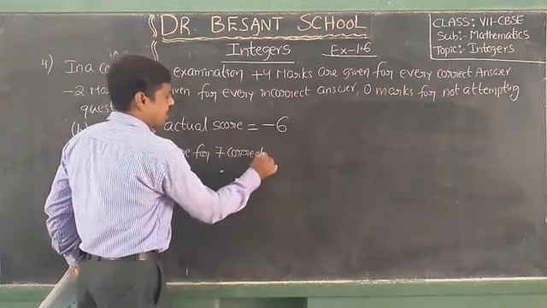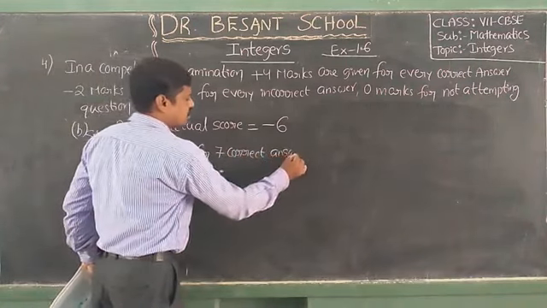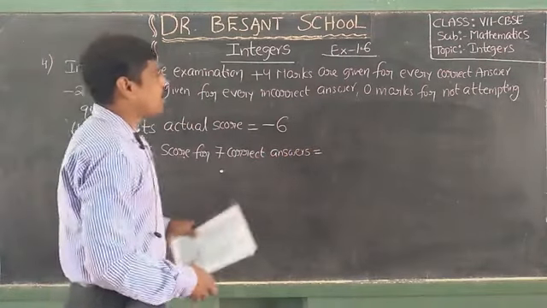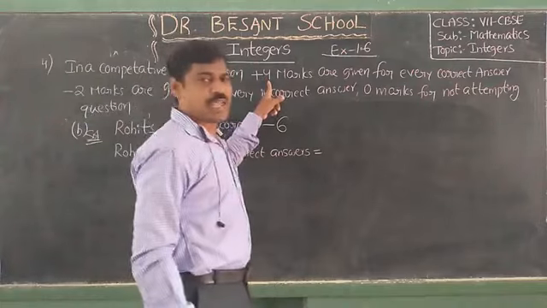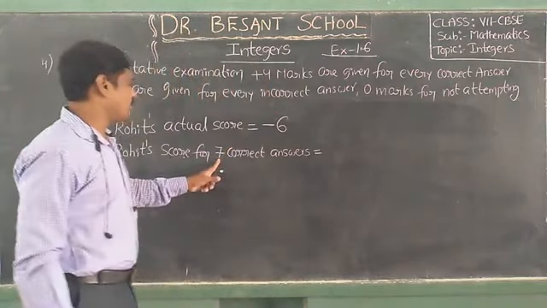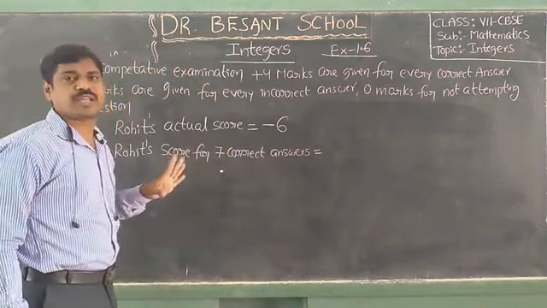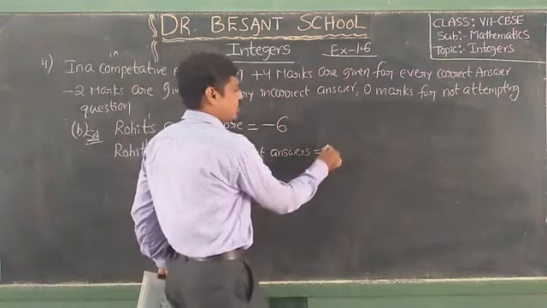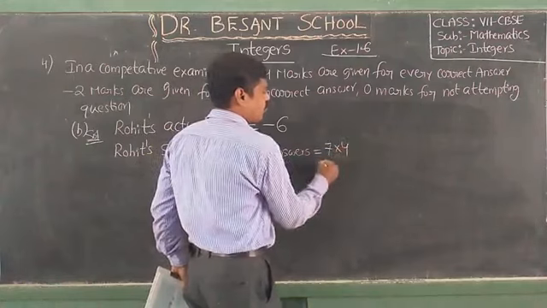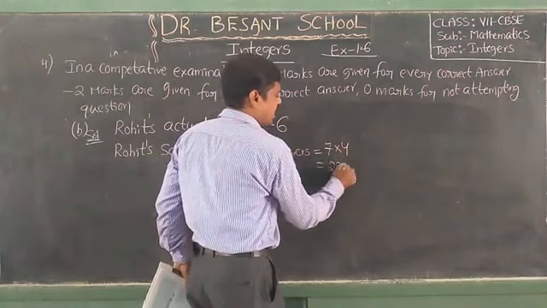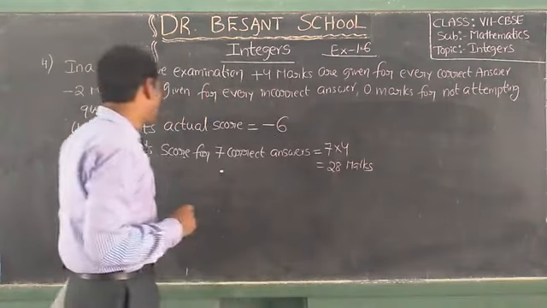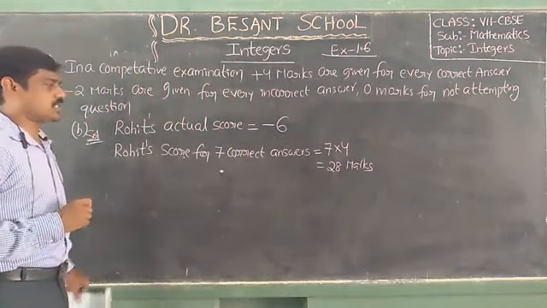For 1 correct answer plus 4 marks will be awarded. So 7 into plus 4, that means 7 4s are 28 marks will be awarded. So this is Rohit's score for 7 correct answers.